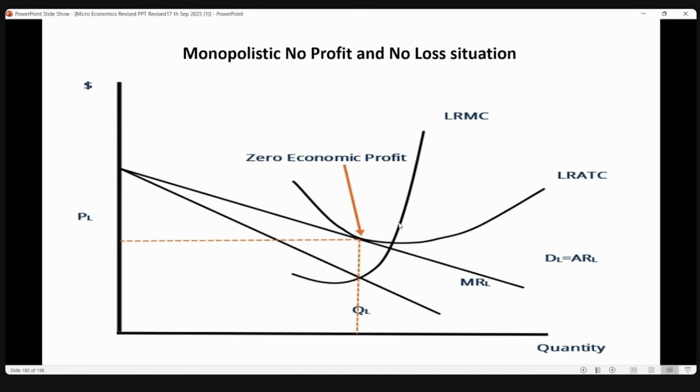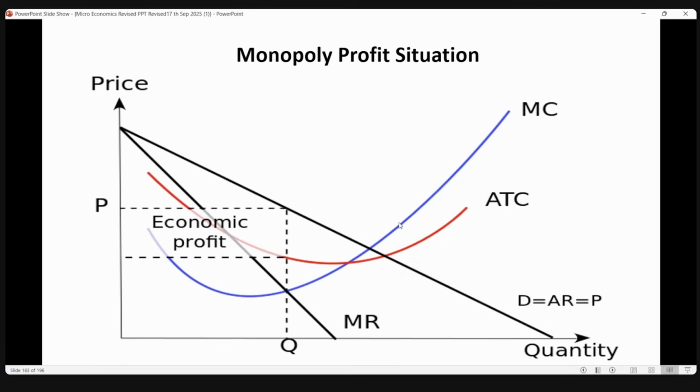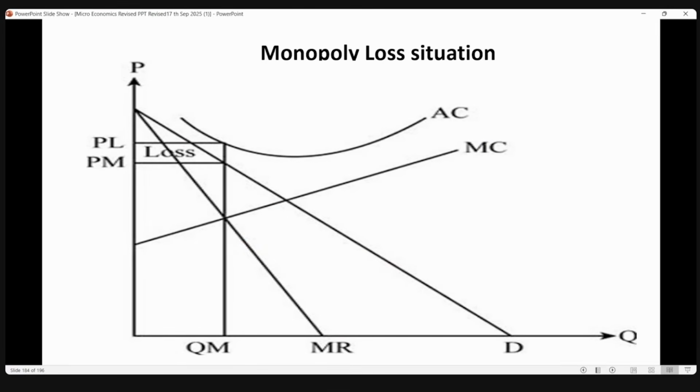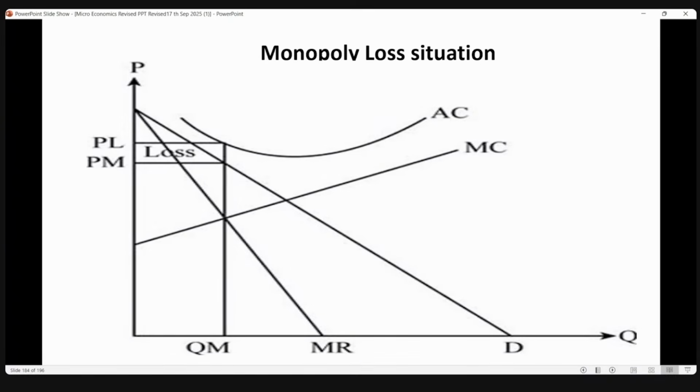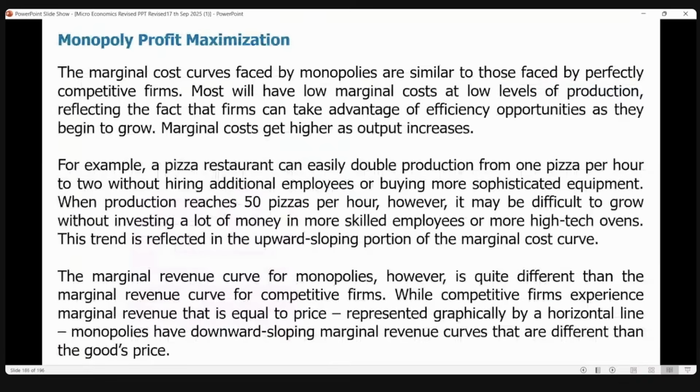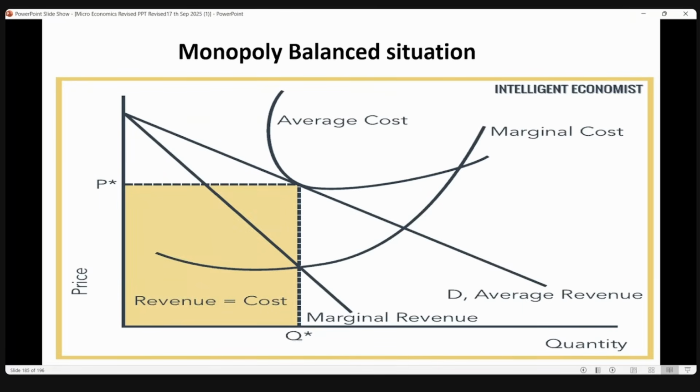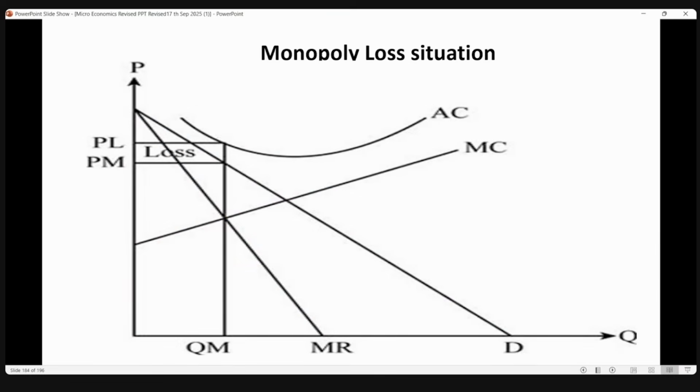You can see they are a little broader in a monopoly kind of situation, but you can draw the same curve here too, not a big problem. Equilibrium will be where MC is equal to MR in both monopolistic competition and monopoly. In the short run and long run they can have any situation: a balanced situation, a loss situation, or a profit situation.